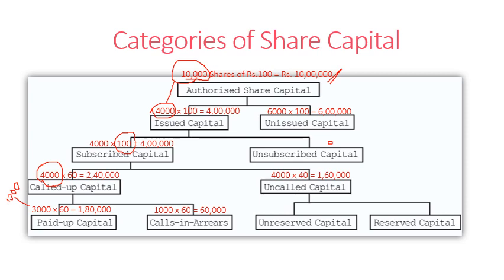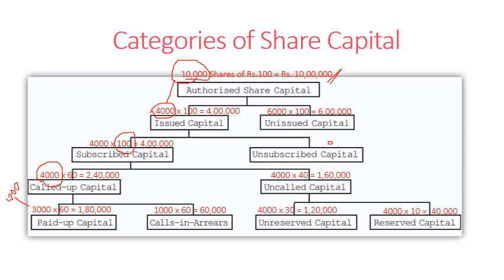First, let's discuss what reserved capital is. Reserved capital is the portion of uncalled capital which is reserved for the winding up of the company. So some part of the share capital will not be called until the company goes into liquidation or winding up.